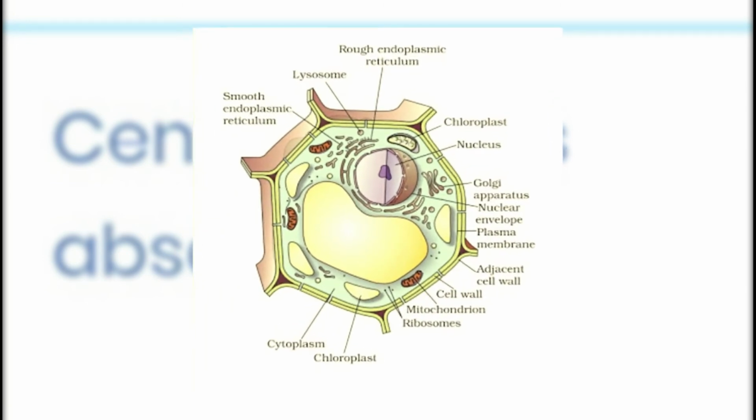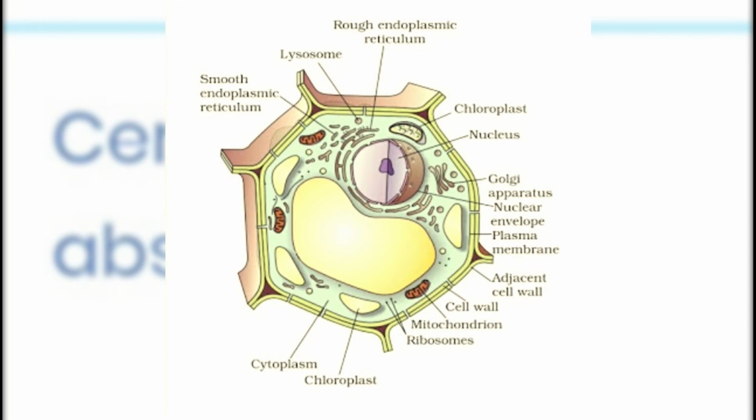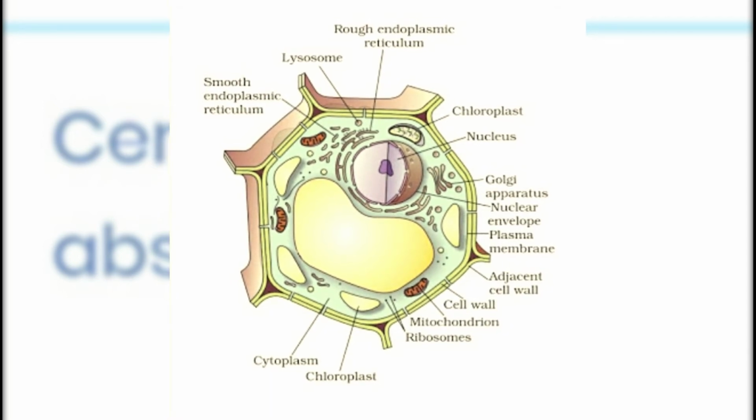Here is the structure of plant cell. You can see the different types of organelles which perform different work in the plant cell.